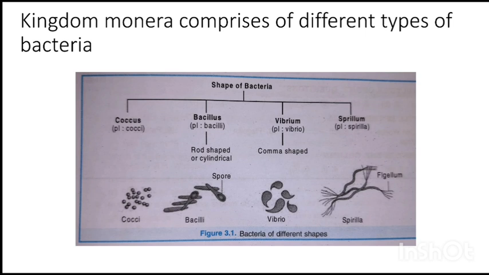Kingdom Monera comprises different types of bacteria with different shapes. Some are of cocci shape, some are of bacilli shape. Cocci means round shaped, then comma shaped is called vibrio, and spirillum is spiral shaped. So these are different shapes of bacteria present under Monera.